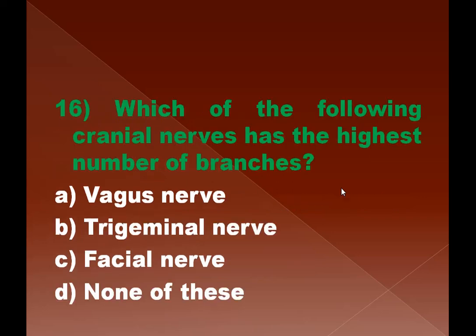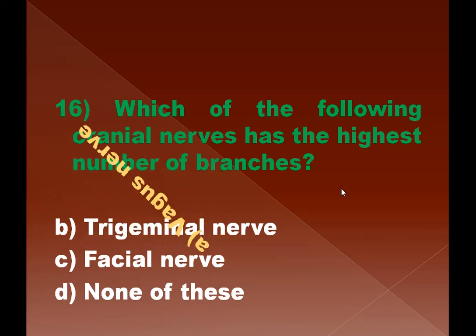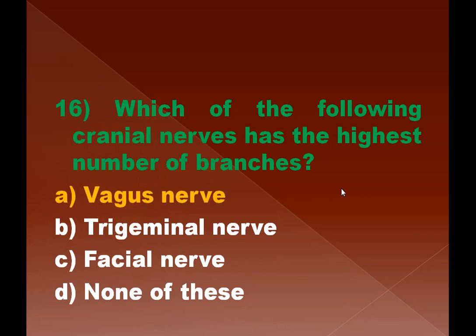Question number 16, which of the following cranial nerves has the highest number of branches? Of course, it is the vagus nerve, which go on branching and innervating various organs. So option A, vagus nerve, is the right option. Trigeminal is called so because it has got 3 branches.